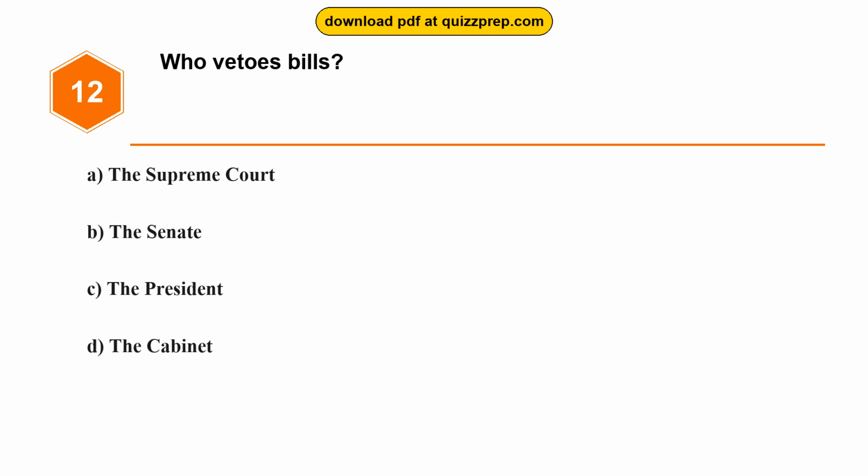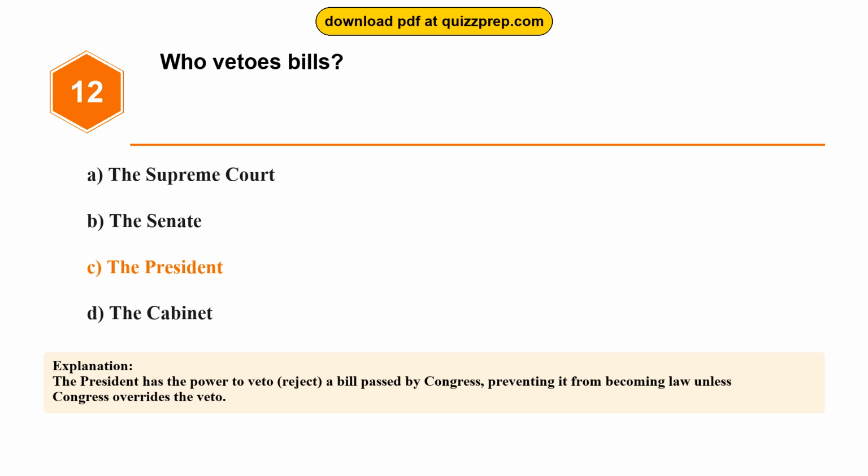Question 12. Who vetoes bills? Option A, the Supreme Court. Option B, the Senate. Option C, the President. Option D, the Cabinet. The correct answer is option C, the President. The President has the power to veto, reject, a bill passed by Congress, preventing it from becoming law unless Congress overrides the veto.